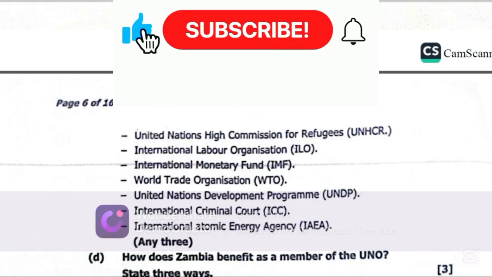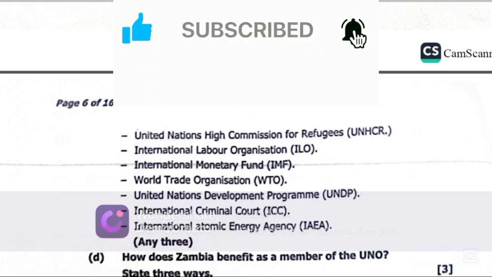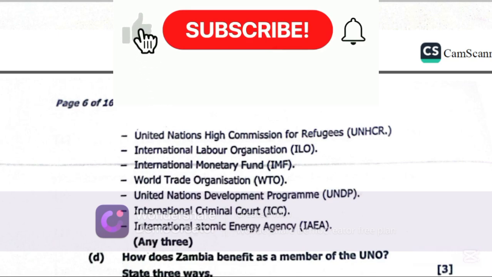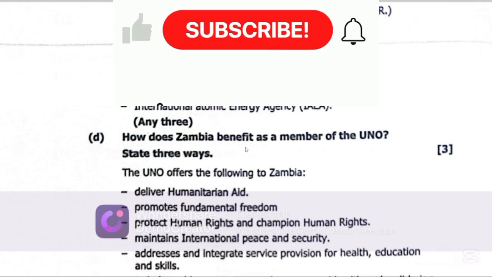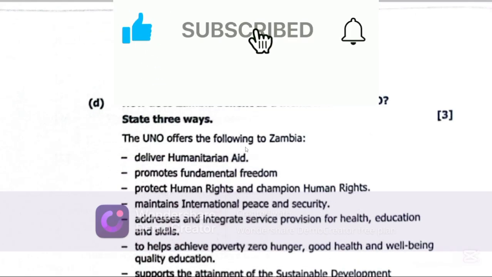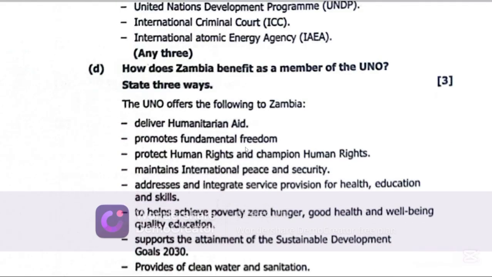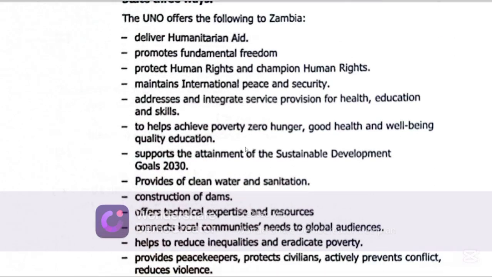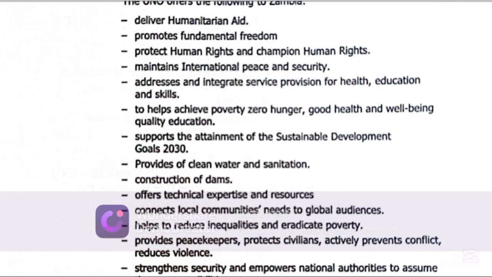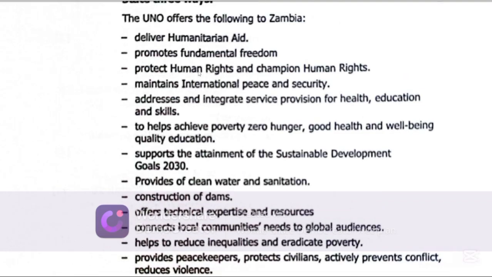Now let's get to D. Now D says, how does Zambia benefit as a member of the United Nations organization? So here are some of the ways Zambia benefits as a member of the United Nations. So you can just mention any of these many ways. The United Nations organization offers the following to Zambia. It delivers humanitarian aid. It promotes fundamental freedom. It protects human rights and champions human rights. It maintains international peace and security.